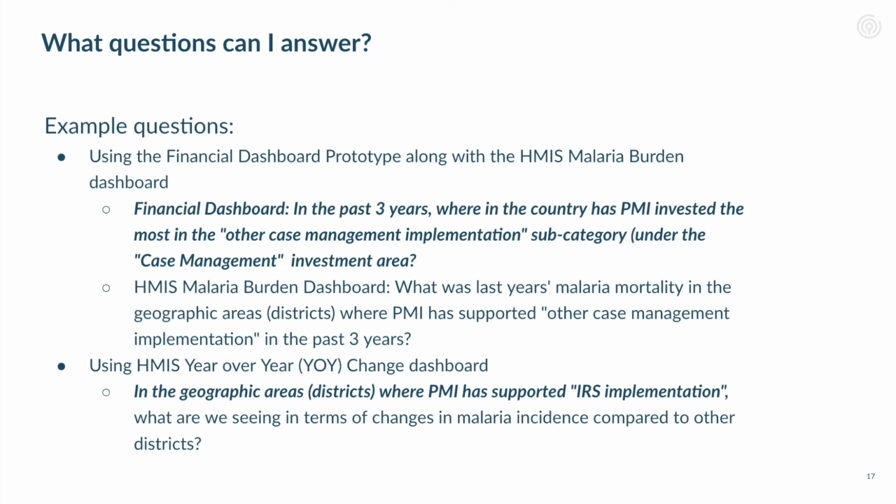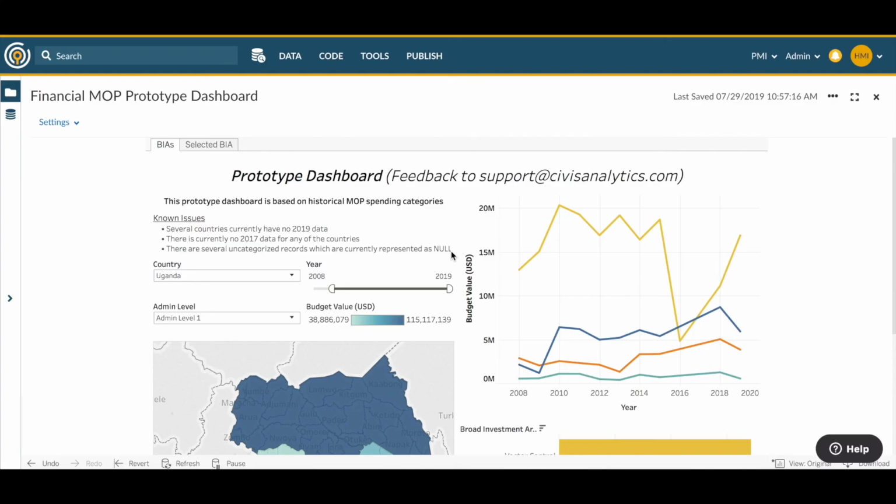Then, using the HMIS malaria burden dashboard, what was last year's mortality in the geographic areas where PMI has supported other case management implementation in the past 3 years? Alternatively, using the HMIS year-over-year change dashboard, you could ask the question, in the geographic areas where PMI has supported IRS implementation, what are we seeing in terms of changes in malaria incidence compared to other districts?